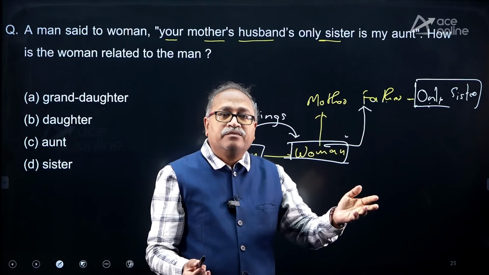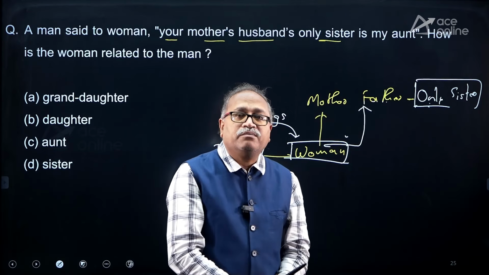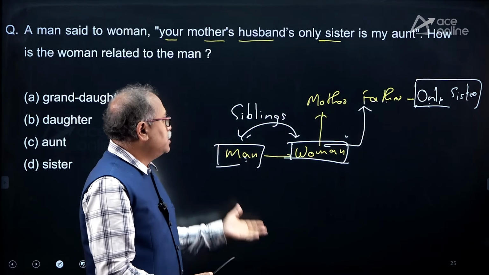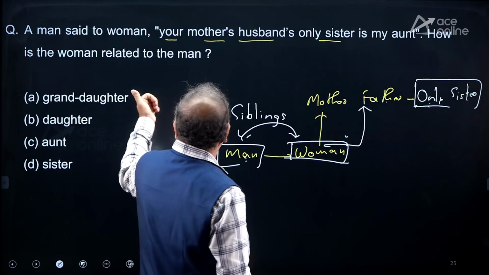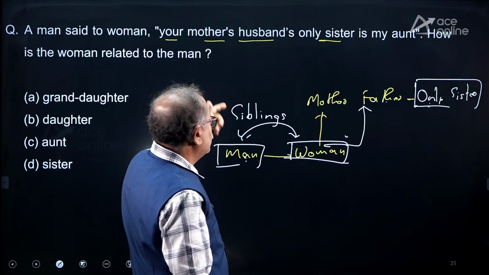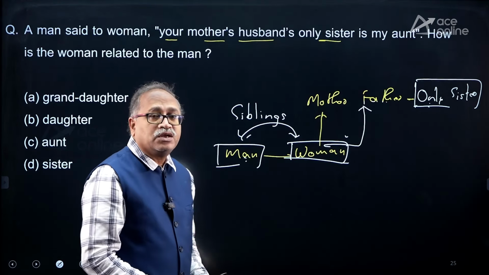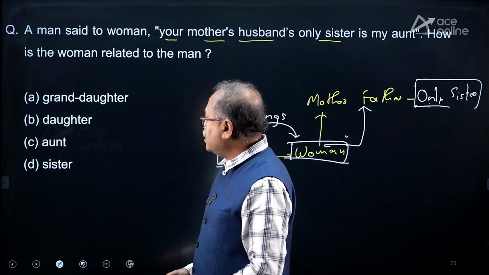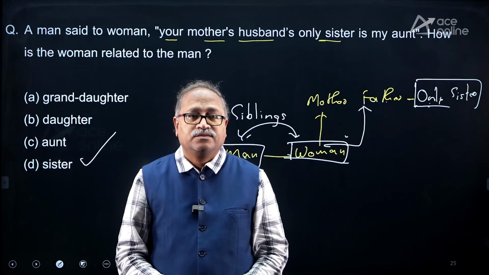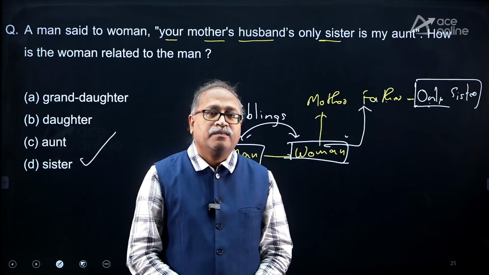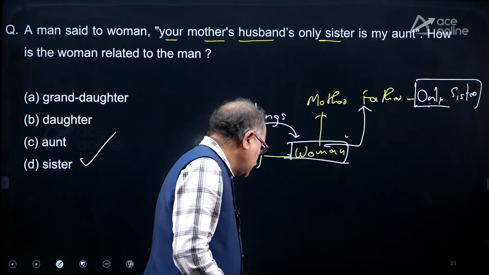What does it mean? That we are brothers. So similarly here they are siblings. So that means what is the question? How the woman related to the man? Woman is sister of man. That's all. So option choice D. Hope it's clear.